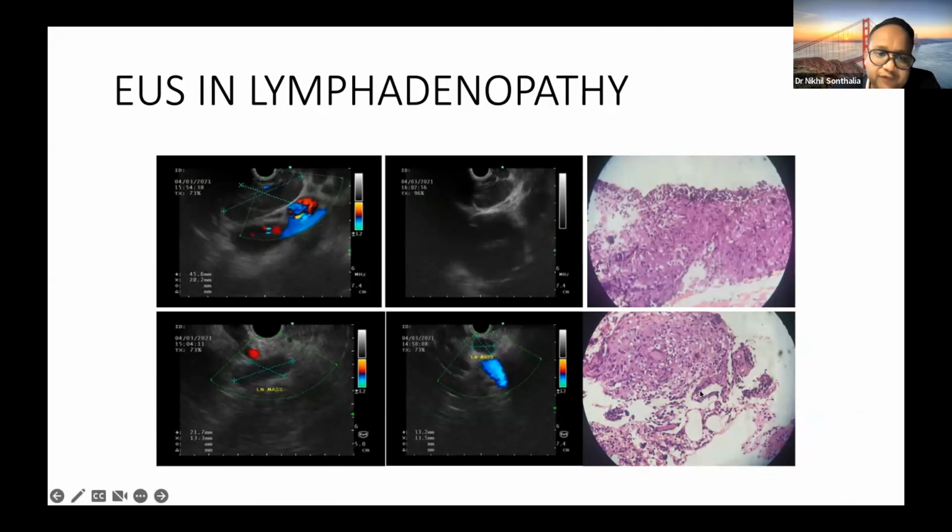The second example is of conglomerated hypoechoic lymph nodes in the periportal area, which is showing Langhans giant cells and caseating granulomas associated with tuberculosis.